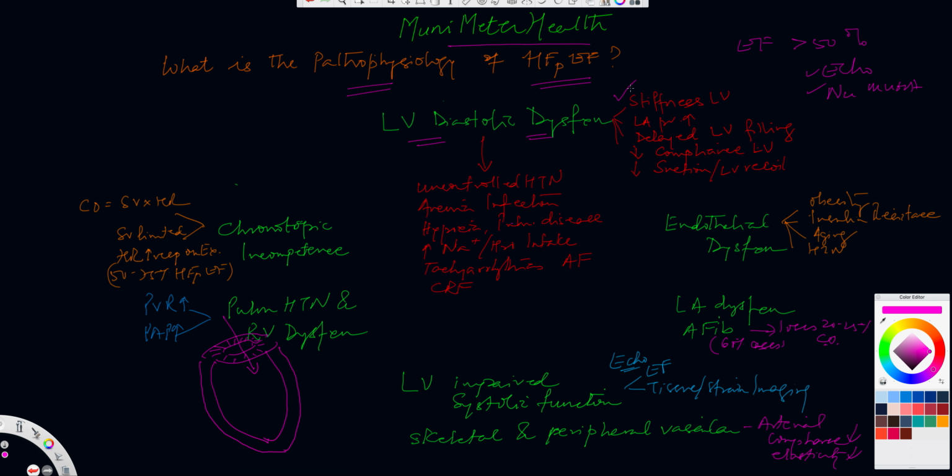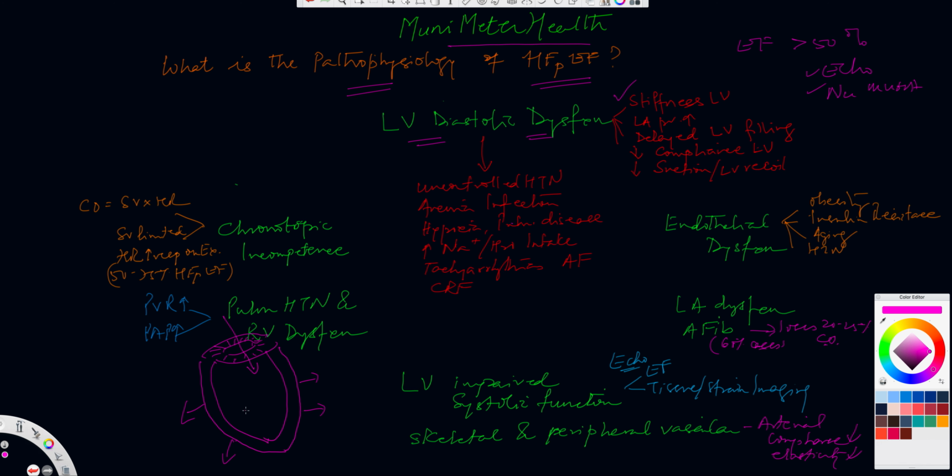What's happening is that the concentric hypertrophy that occurs in a setting of hypertension will lead to LV stiffness. This is what we are talking about on this upper panel, LV diastolic function related to stiffness of the left ventricle. The wall stress increases. As the wall stress increases, the left ventricular diastolic function decreases. Similarly, the LV stiffness is inversely proportional to the compliance. So the left ventricle will not be compliant. It won't relax too well. Why? Because it is stiff. As simple as that. The increasing stiffness of the muscle will make the ventricle less compliant.